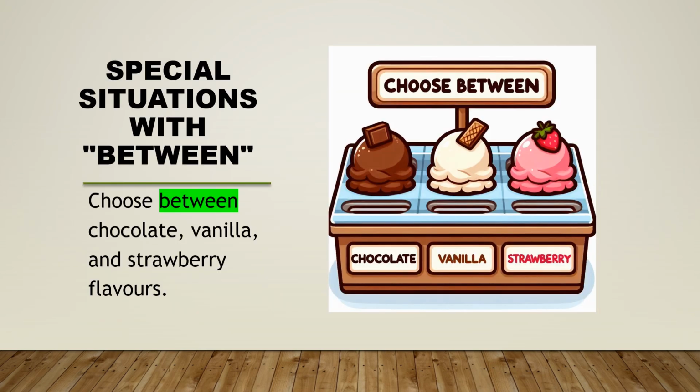But here's a little exception. Sometimes we still use between if we are talking about a choice among several separate options. Let's say you are at an ice cream shop and you have to choose between chocolate, vanilla and strawberry. Even though there are three flavors, you are thinking of each flavor as its own choice. So we can still use between as we are thinking about each choice in our mind as specific.